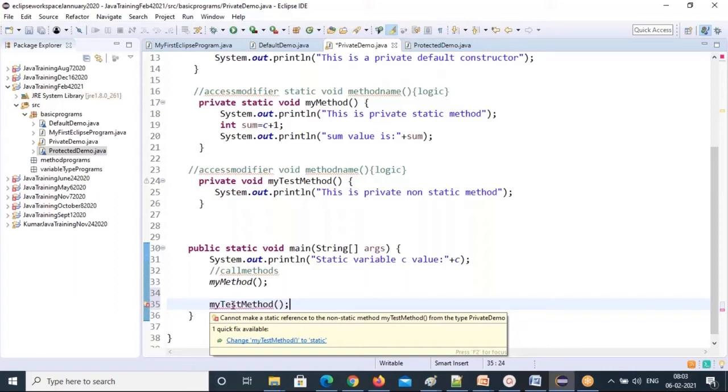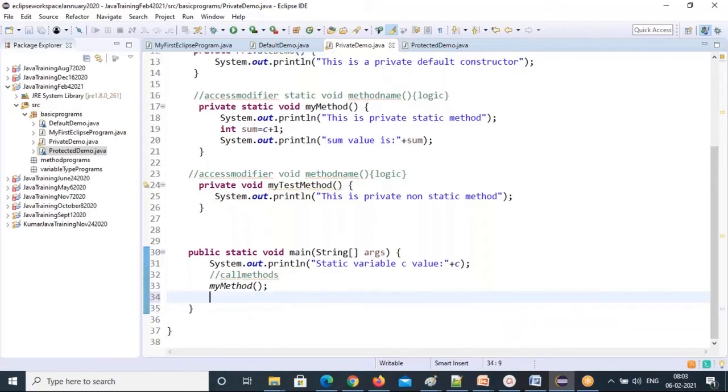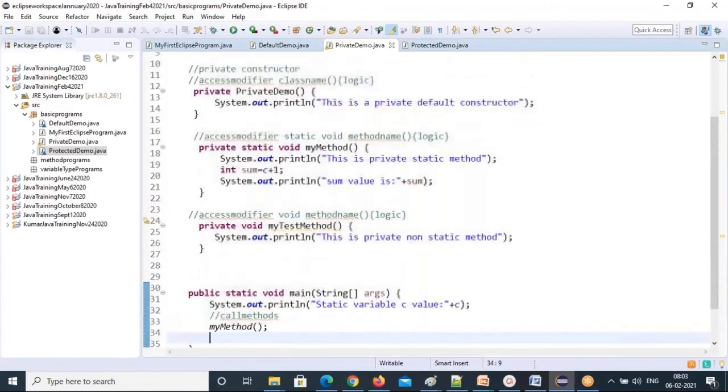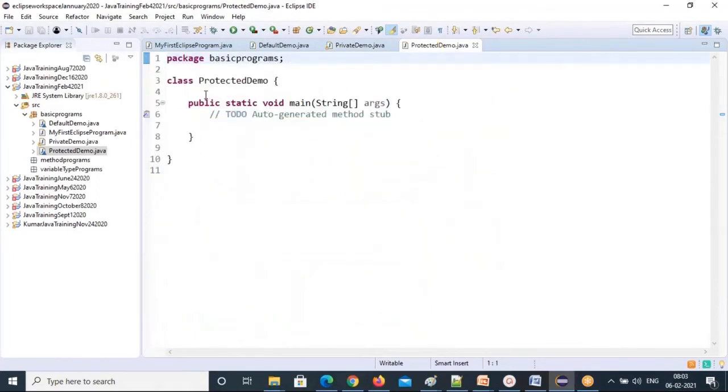Then how can you call it? That we'll learn later. I don't want to confuse you now. Just move on. Is it clear? So these are all methods and other stuff. I'm moving to the protected demo now.